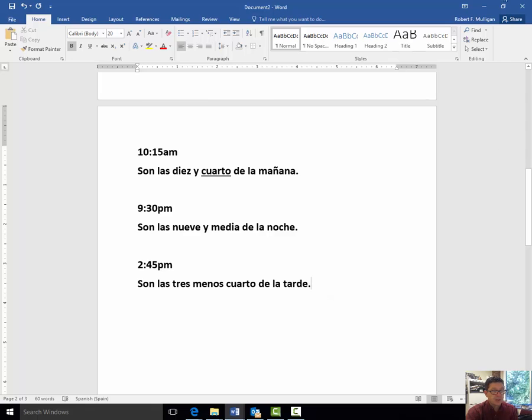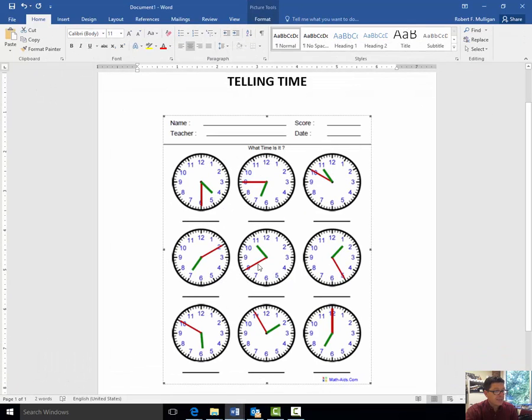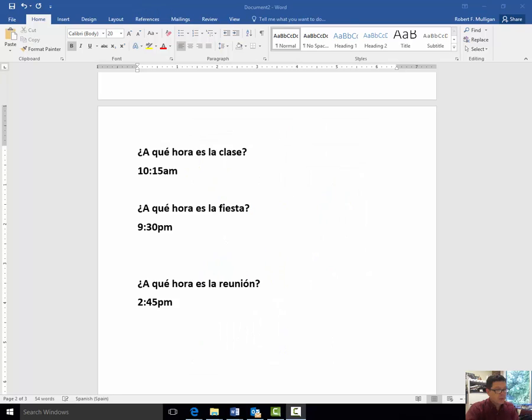So don't forget, anytime you're on the left-hand side of that clock, every time you're on the left-hand side of this clock with the big hand, it's going to be go up to the next hour and then minus. Here, for example, where it's at the half hour, son las 4:30. Here, where it's the quarter hour, son las 7 menos cuarto, etc. All right, so that's just a quick review of telling time. In a second, I'm going to talk to you about stating at what time something takes place.